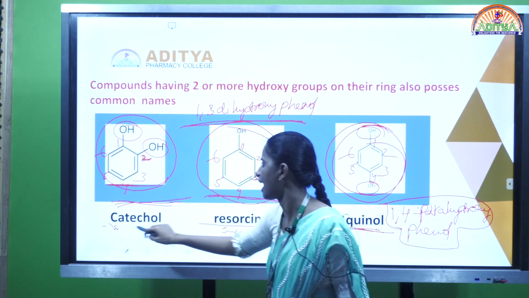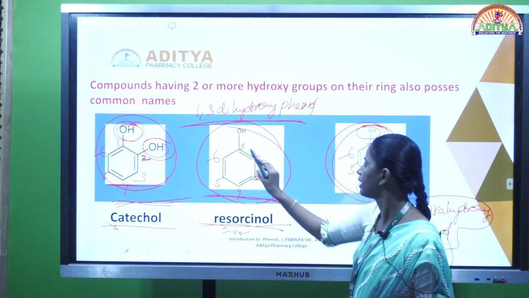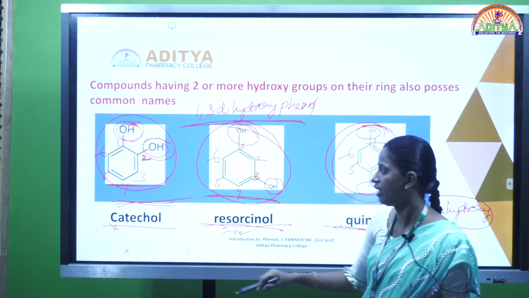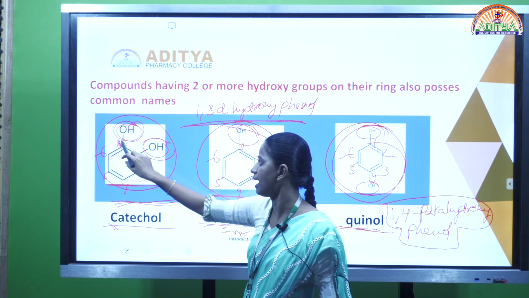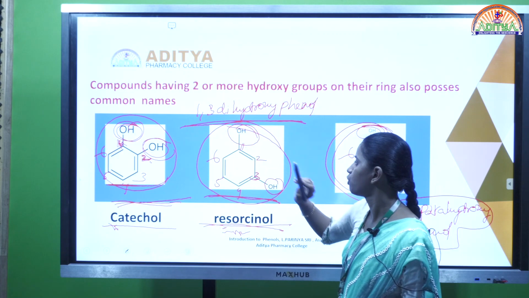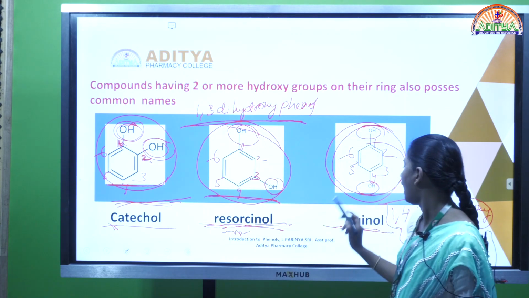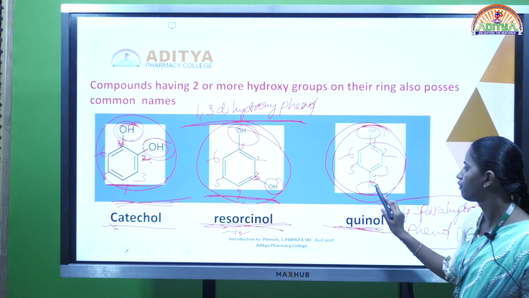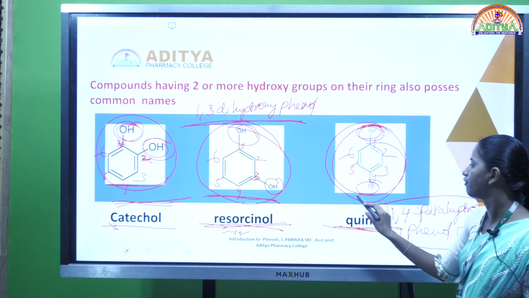The first one is catechol, where two hydroxy groups are present, at the first and second positions. In resorcinol, the hydroxy groups are at the first and third positions. And in quinol, two hydroxy groups are attached at the first and fourth positions, so the position is different.